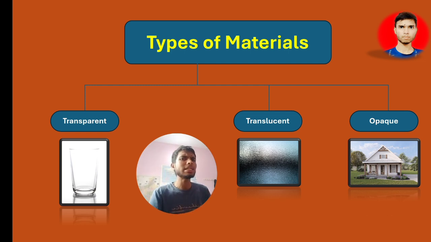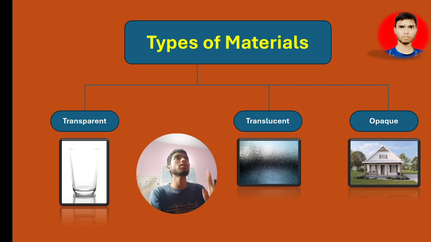Next is translucent, but before that I would like to explain the opaque object. It is very simple to understand. Always remember, light will come and hit the object, but it will not cross the object.